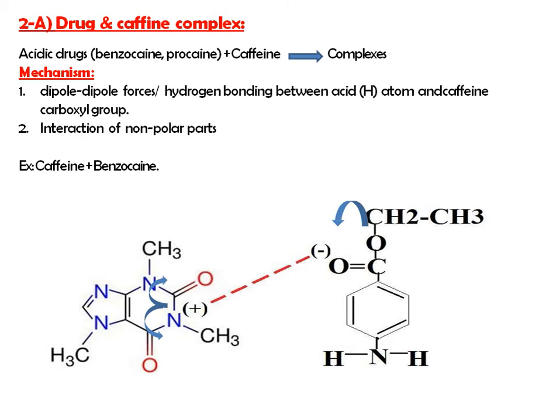In this example, caffeine and benzocaine, there is hydrogen bonding with the polarized carbonyl group. Okay, this one is the polarized carbonyl group, and it forms a bond with the hydrogen atom of the acidic group, such as benzocaine.